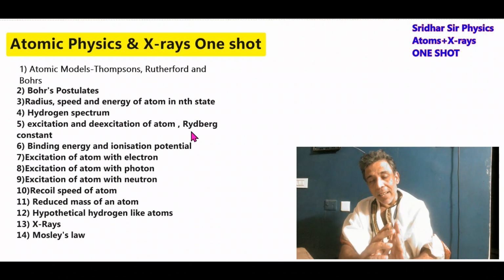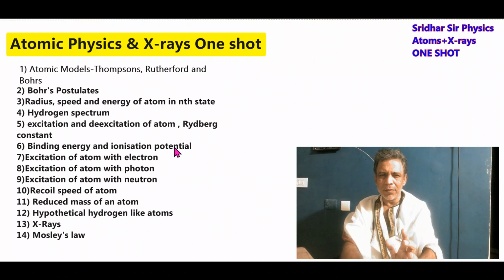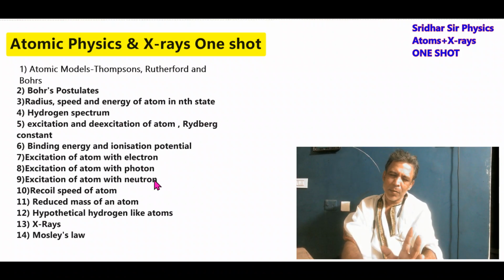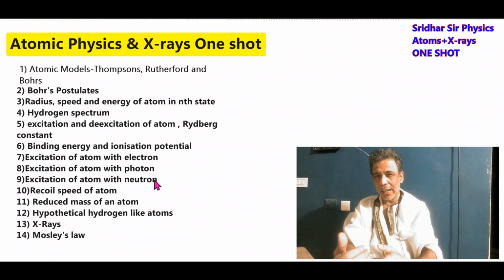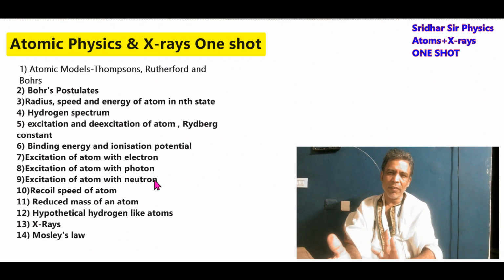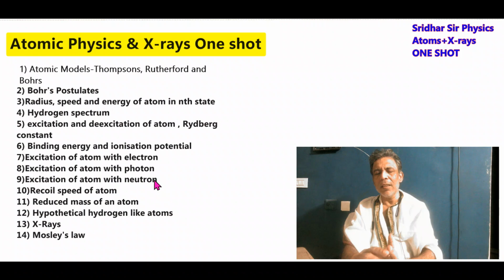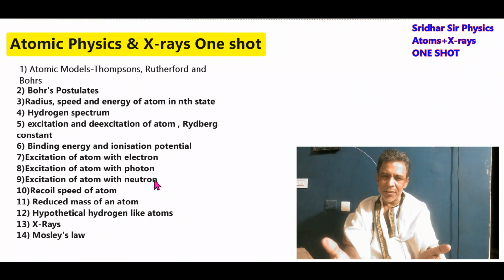Then we discussed the excitation of hydrogen atom. This is a central part of your entire atomic physics. How the hydrogen atom will get excited, or any hydrogen-like atom when they get excited. We can excite by photon, or by electron, or by some incident particle like a proton, neutron, or hydrogen atom, or hydrogen-like atoms, or alpha particle. Then based on this, some collision-based questions we have discussed. Then we came to the recoil speed. If de-excitation occurs, the atom will not be at rest, it will be moving.